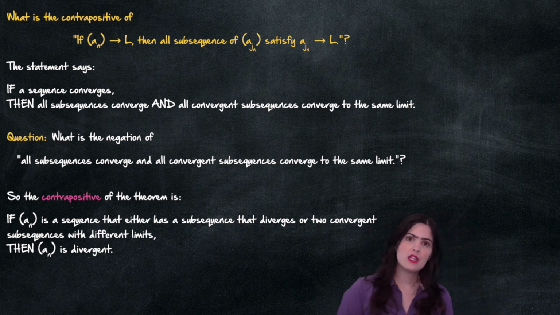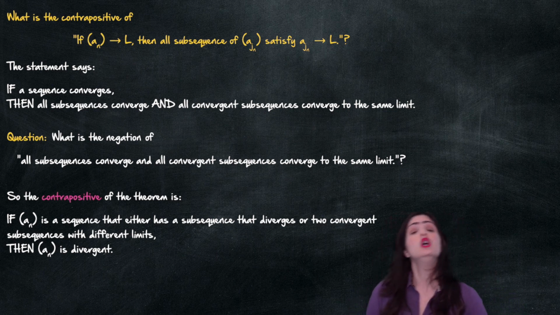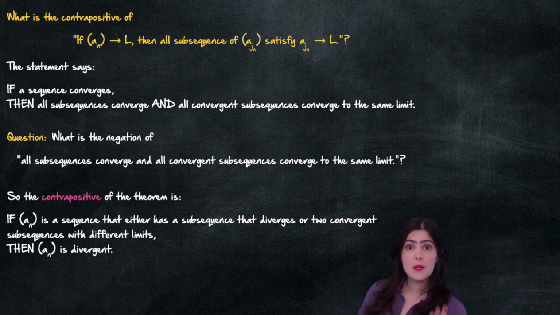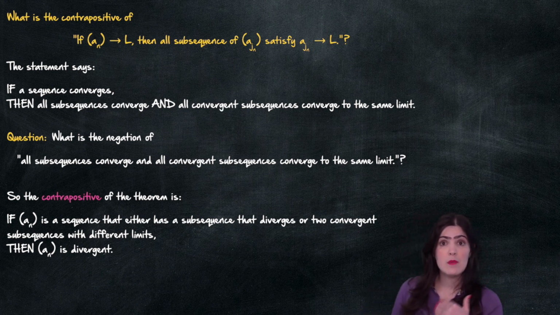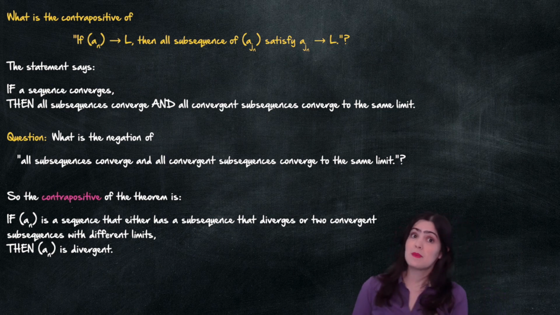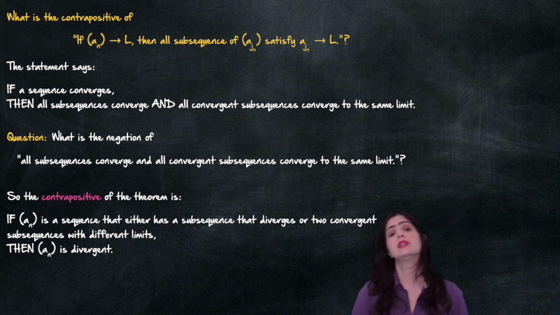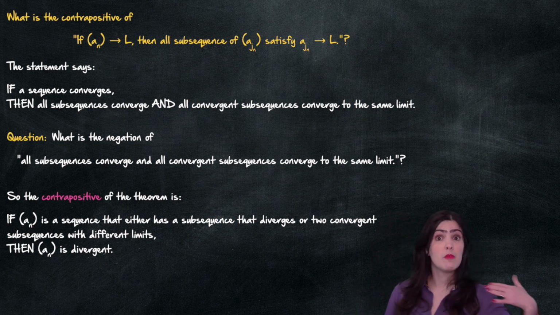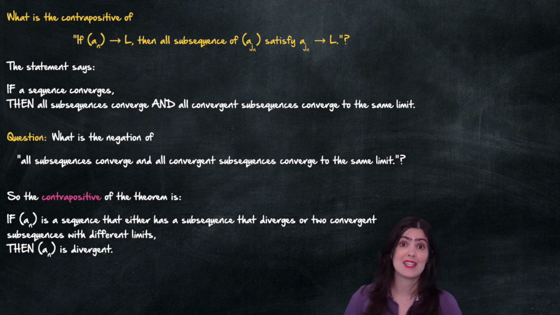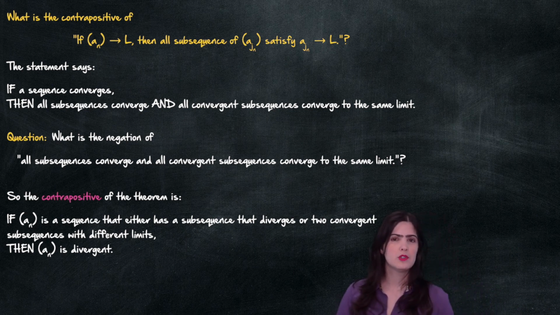So if you're struggling to prove that a sequence is divergent, for example, you can try to look at subsequences and see, maybe you find two subsequences with different limits, or maybe you find that a subsequence is divergent. Maybe that's easier to prove. And that will tell you, using the contrapositive of the previous statement, that your sequence has to be divergent. And this is very useful, so try to keep it in mind.